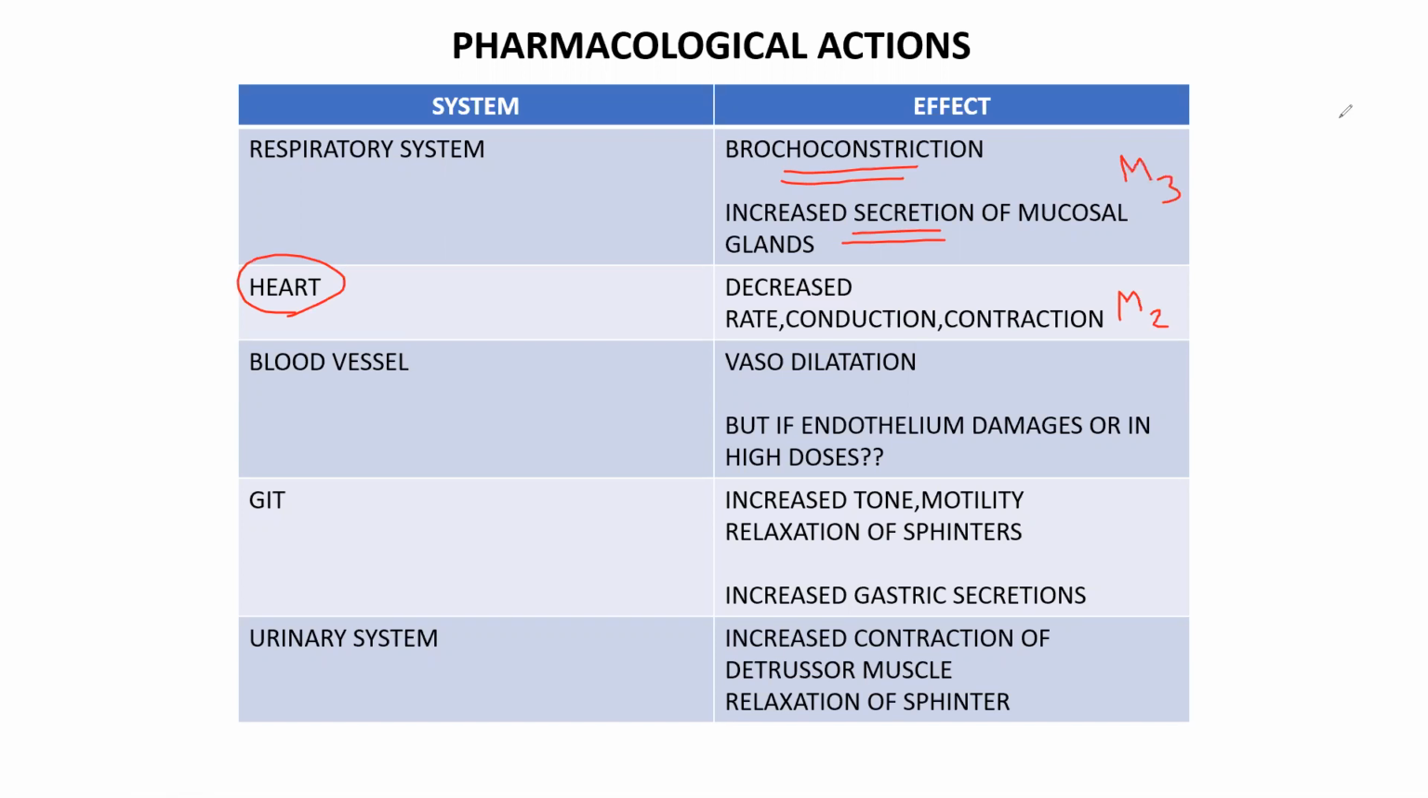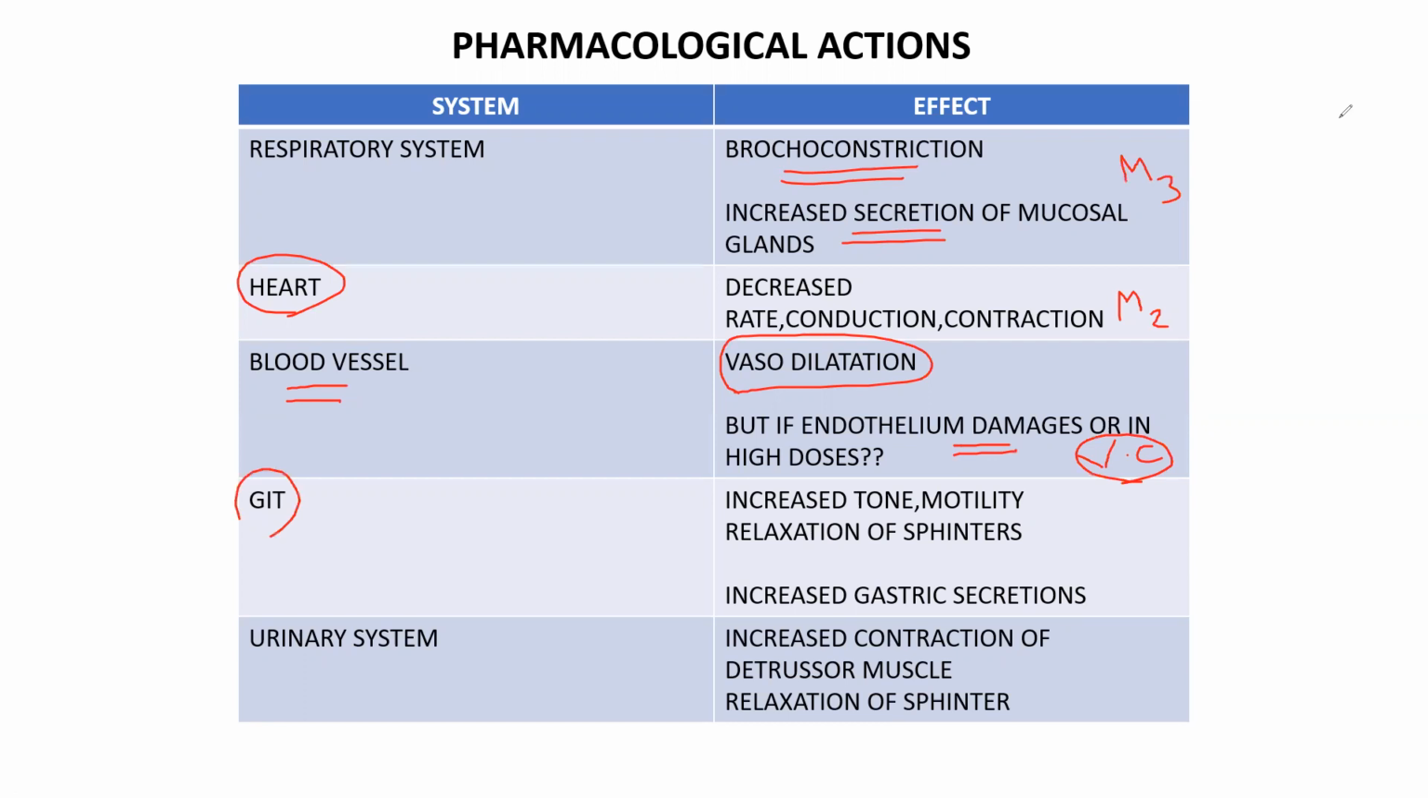And coming to blood vessels, it produces vasodilatation because it is also a smooth muscle. So in all smooth muscles, it produces relaxation. But if endothelium damages in the blood vessel, or if we give high doses of parasympathomimetic drugs, it produces vasoconstriction. So generally it produces vasodilatation, but it produces vasoconstriction only in two situations: where endothelium is damaged, or if you give parasympathomimetic drugs in high doses.